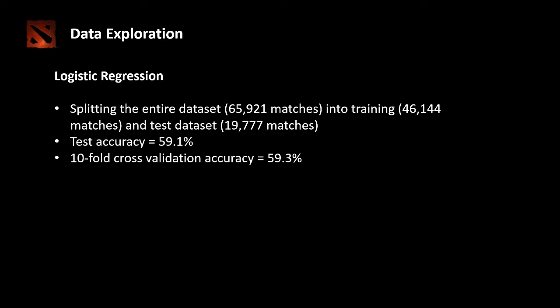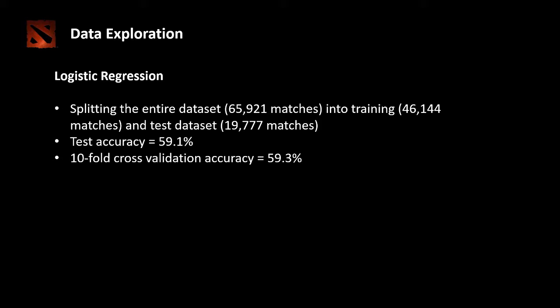While this is pretty close to some of the research we have done on the prediction for Dota 2 game results, we don't think this is sufficient for our prediction purposes. That is why we proceeded to experiment more with neural network models.